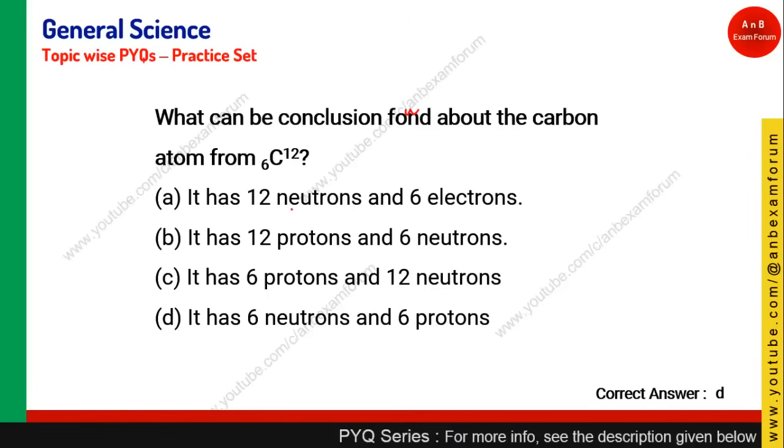Okay, so let's see it. If you see this notation, it means 6 is the number of protons. Why? Because it represents the atomic number. Okay, 6 means 6 protons. So 6 protons is either this or this, so these two options are eliminated. And how many neutrons are there? It is the mass number minus this. Okay, 12 minus 6 is what? 6. So there are 6 neutrons and 6 protons. Okay, so option D is the right answer.